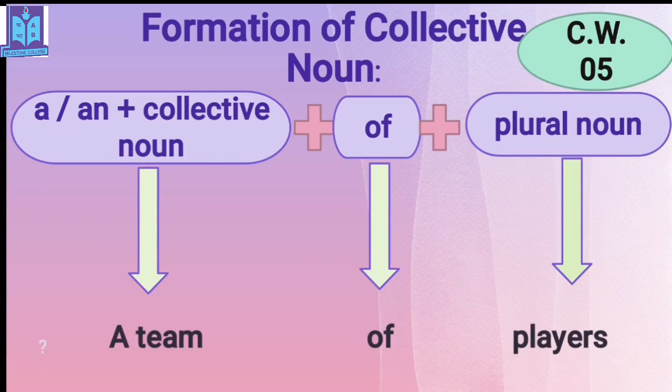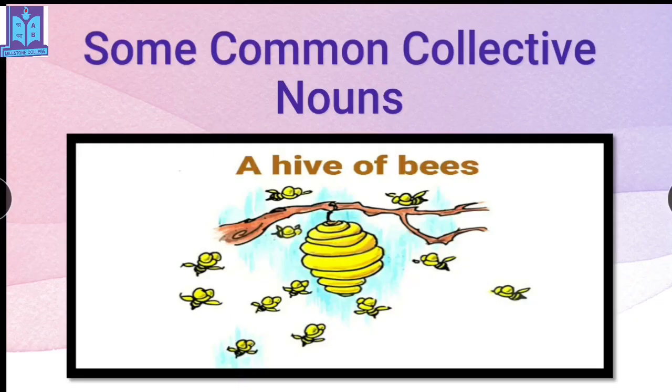Look at the example. A team of players. A team. Team is the collective noun. Can you see that? I hope so. Here is team. This is the collective noun. After that, of, then players. It is in the plural form. Look, here is S. Now, why have I written a only? Because when any collective noun starts with a consonant sound, you have to choose a. If it starts with a vowel sound, that time you have to use an. That's it. And you know this rule, isn't it? Yes. So let's go for the next one.